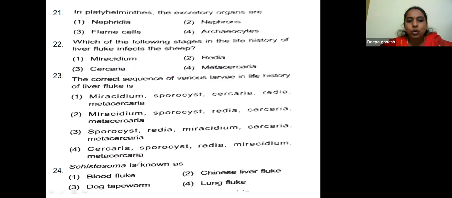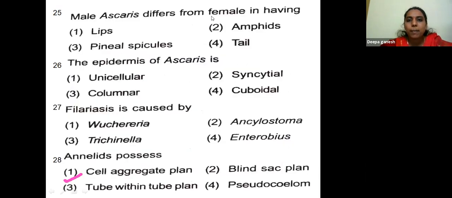Schistosoma is known as blood fluke, Chinese liver fluke, dog tapeworm, lung fluke. Blood fluke is called as Schistosoma.